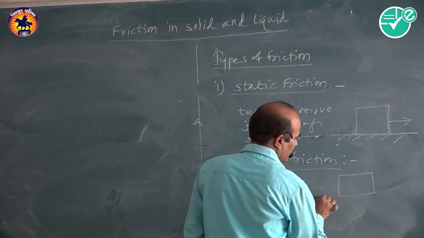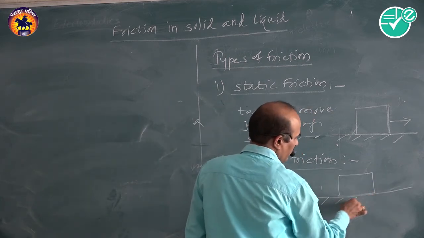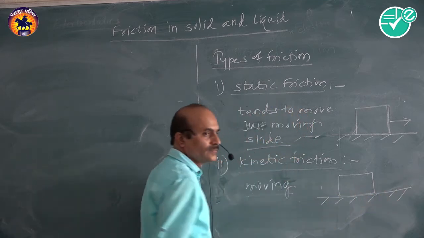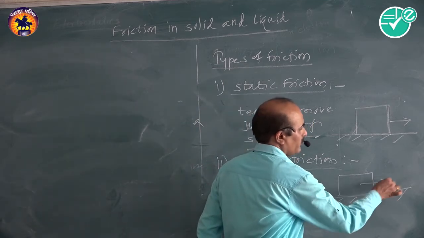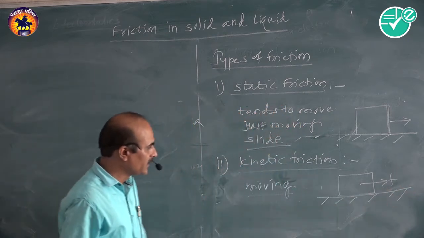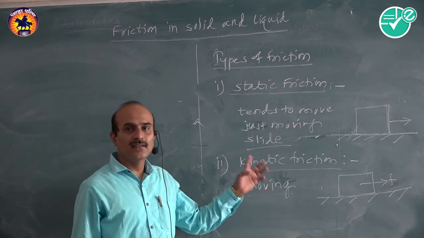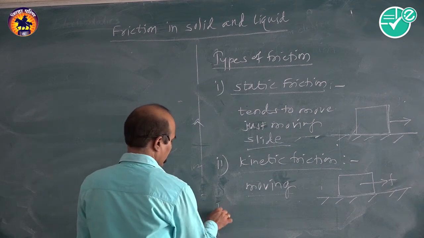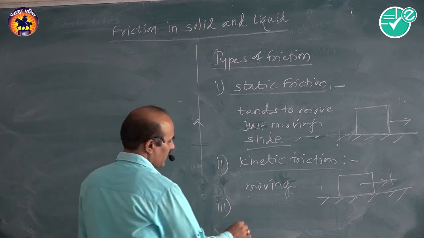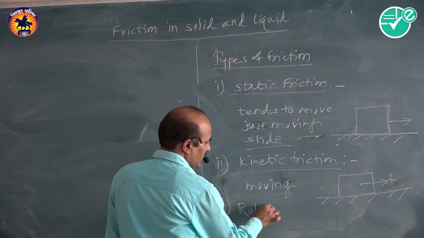Again, the example is that this is the tabletop and this is the block. When the block is moving on this tabletop under the applied force, this is called kinetic friction. We have to call it kinetic friction. Number three is rolling friction.